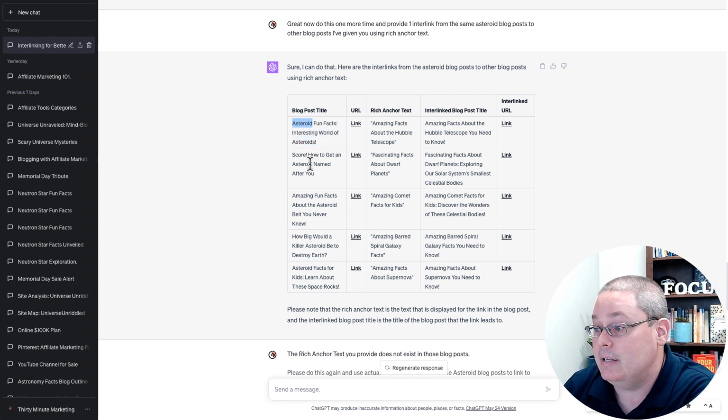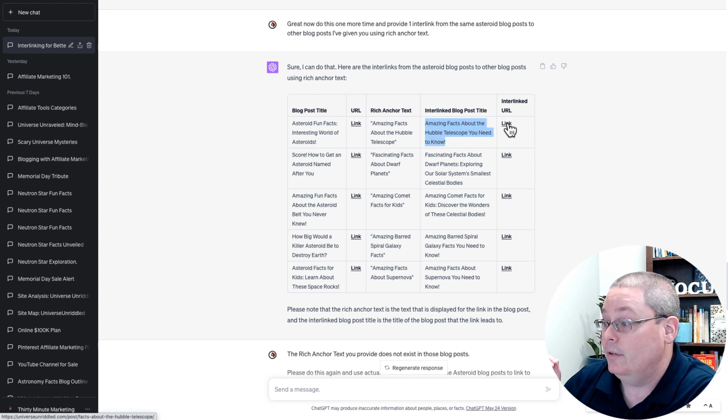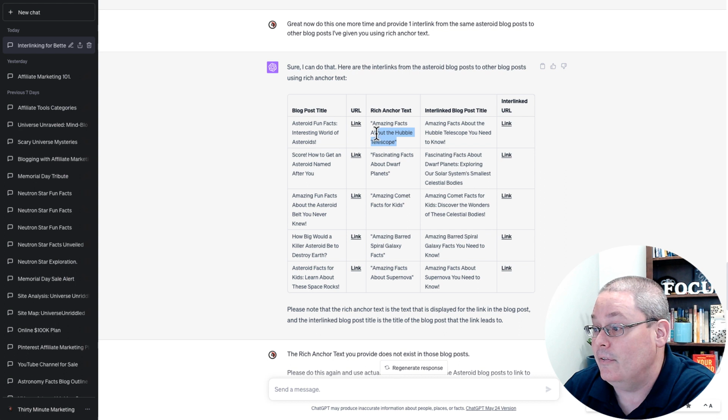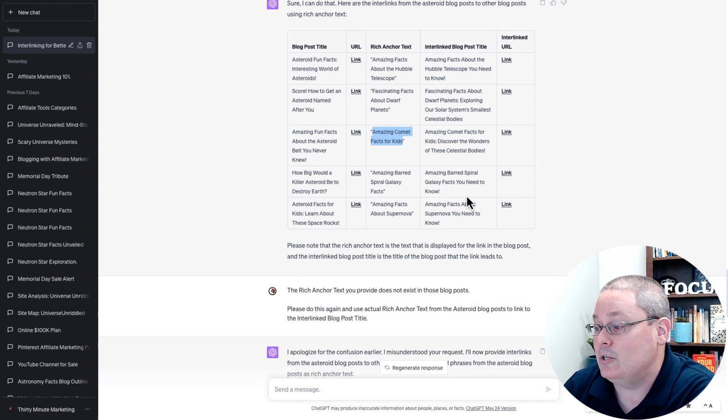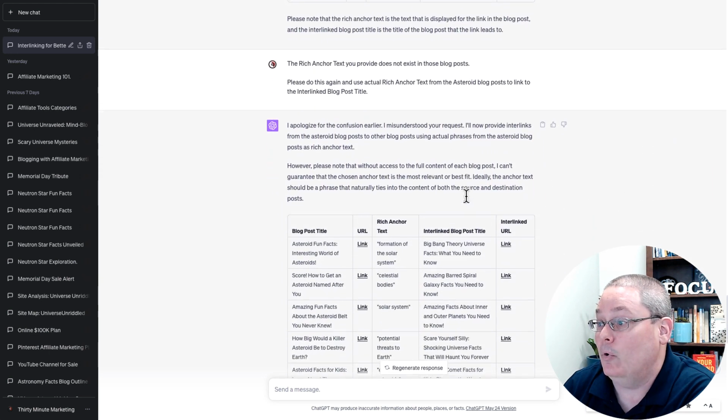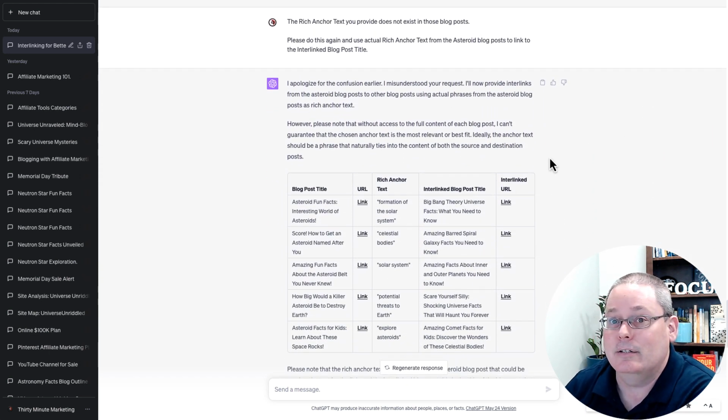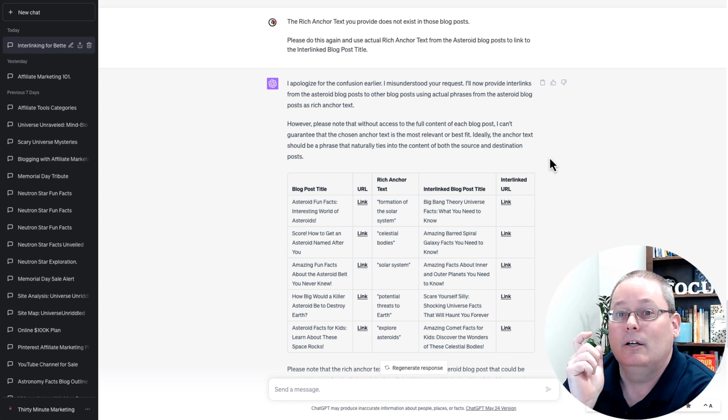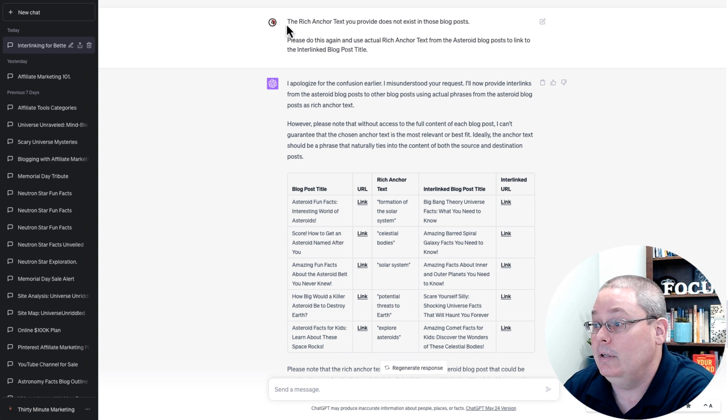So it picked the blog post with asteroids, and then it came back with rich anchor text. But you can see what it did is it created "amazing facts about Hubble telescope" as its rich anchor text, and then it linked to the blog post about the Hubble telescope. But the problem is this text that it gave me for all these blog posts doesn't actually exist. It made it up, or it said this would be good rich anchor text because this is the text that leads directly to this post, which is not really correct and not the way I wanted to do it.